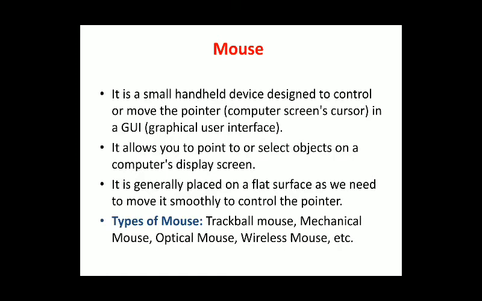So to perform that moving, a flat surface is needed. That's why it is recommended that if you use a mouse, you use a mouse pad, which is a flat surface. Then there are many types of mouse available: trackball mouse, mechanical mouse, optical mouse, wireless mouse, etc. Many types of mouse are available in the market.